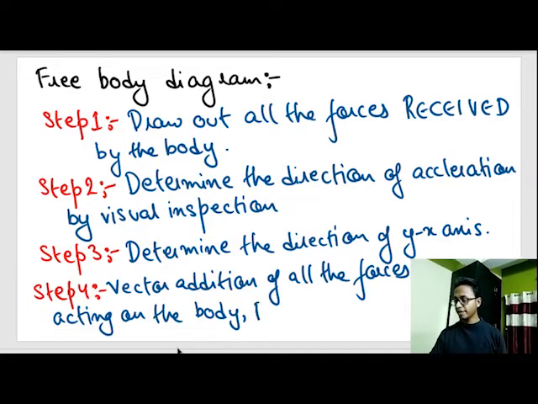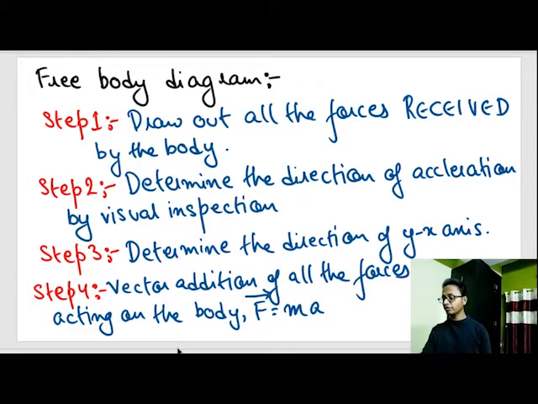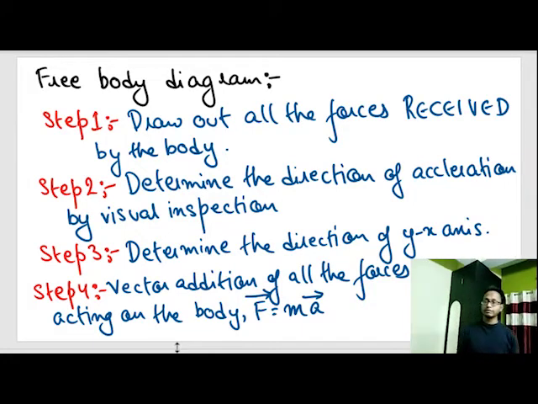The net force F is equal to mass times acceleration, and the direction of the net force will be the direction of the net acceleration. This is given in Newton's second law. Now how are these 4 steps applied? We'll solve the problem and we'll determine.